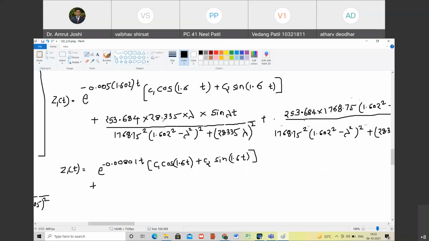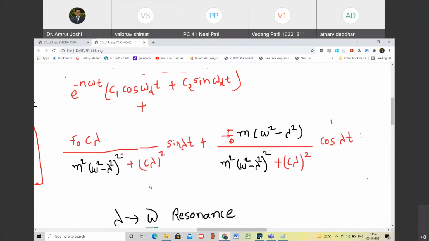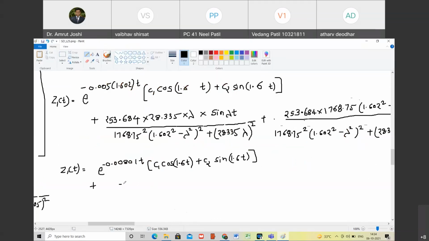Now in this we are going to add. The denominator we cannot do anything about, but can you multiply 253.684 into 28.335? 7188.136.